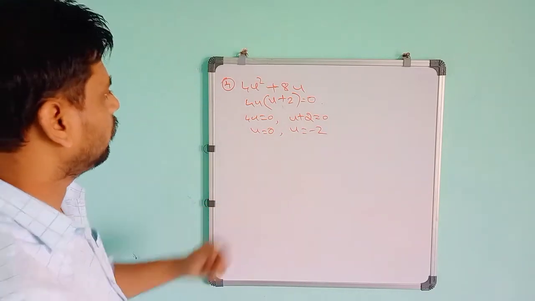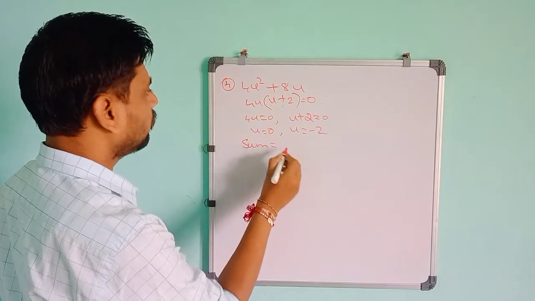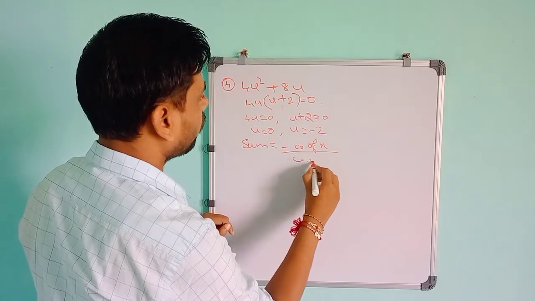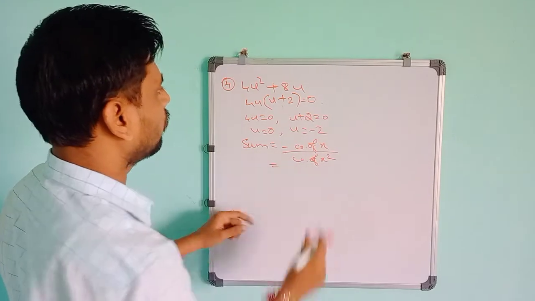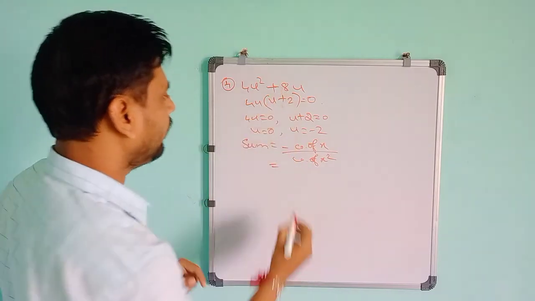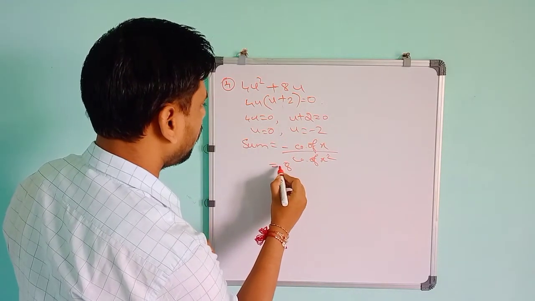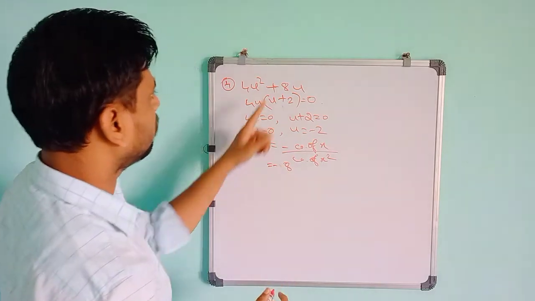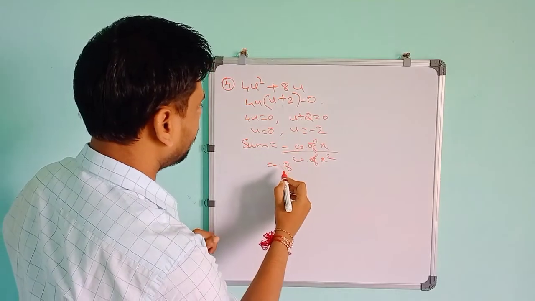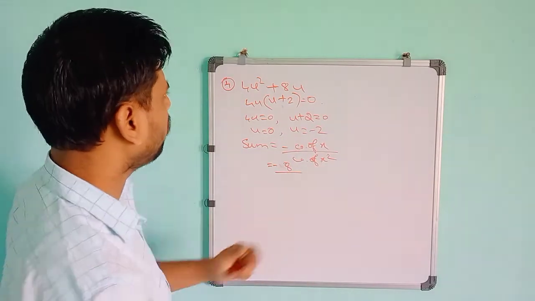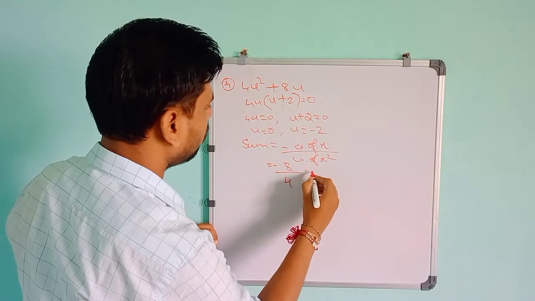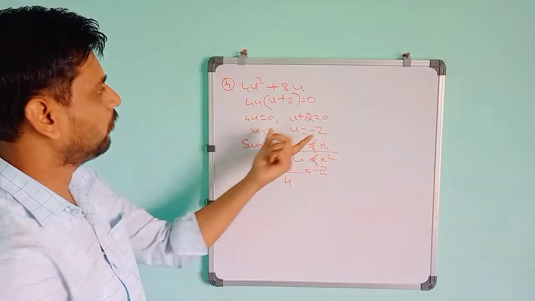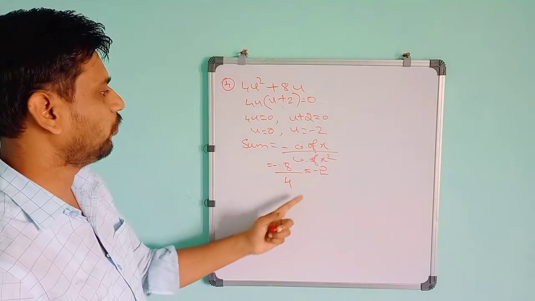If you find the sum of the zeros, the formula is minus coefficient of x divided by coefficient of x square. Here the coefficient of x is 8, so minus 8 divided by the coefficient of x square, which is 4. So the answer will be minus 2. If you do 0 minus 2, you will get minus 2. So minus 8 by 4 is minus 2.